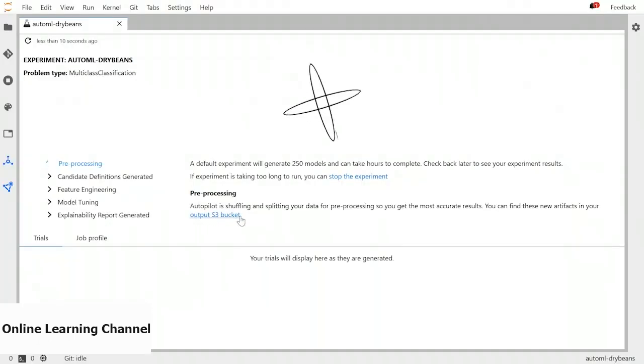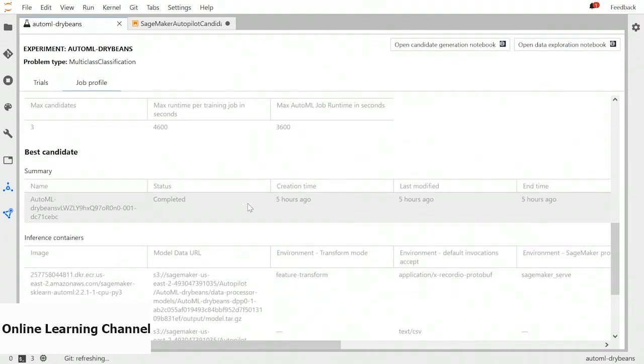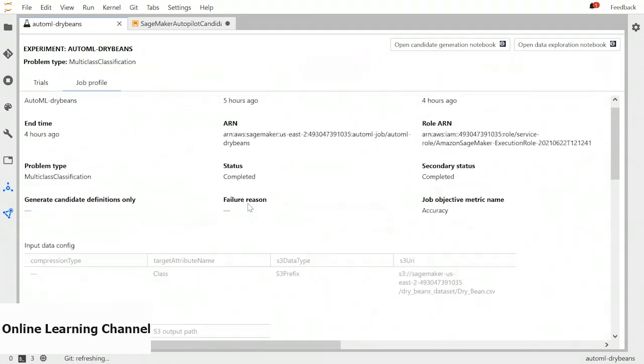For now, it's shuffling and splitting our data for pre-processing so that we can get accurate results. So let's pause and come back later when the job is finished. Once our Autopilot job is complete, we can take a look at this type of job profile where we can see all the configuration, we can see the best candidate, and the S3 location for all the data.